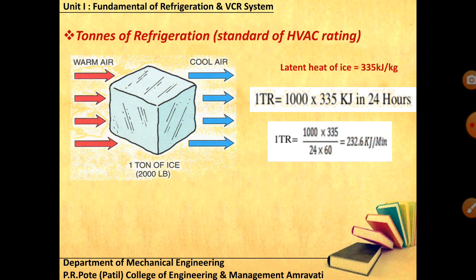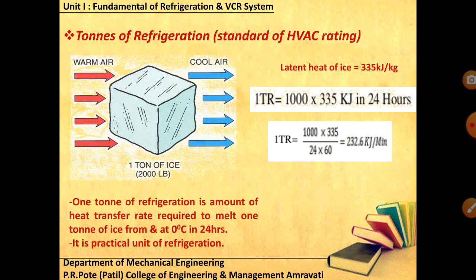How much heat can it extract? If I'm talking about 1 TR of AC, it is extracting 3.5 kilowatt of heat. For 1.5 TR, simply multiply with that 3.5. For 2 TR, multiply by 3.5 kilowatt. You will get the amount of heat this particular system can extract.